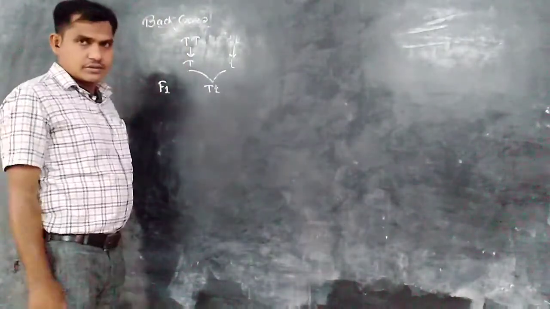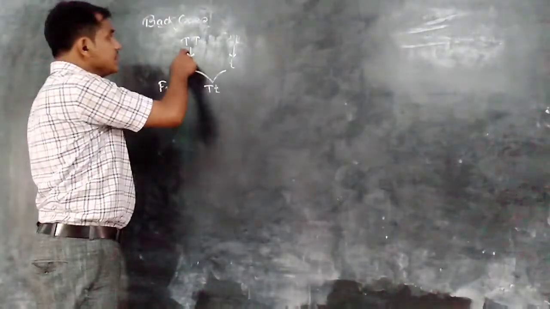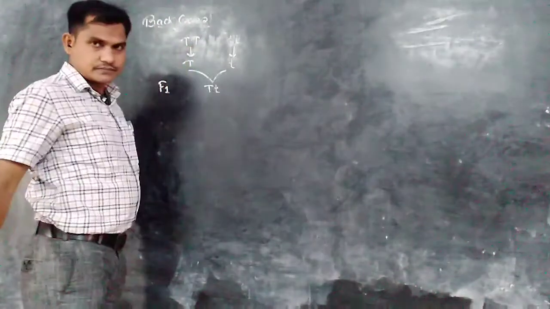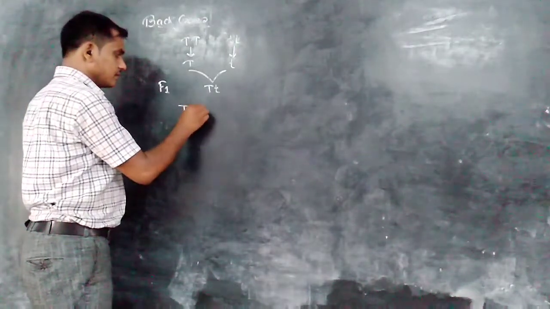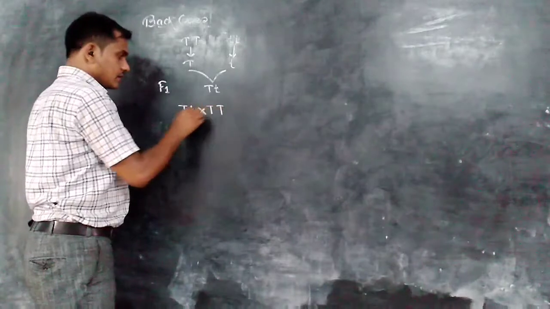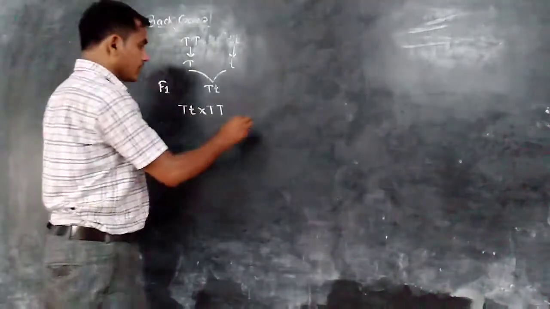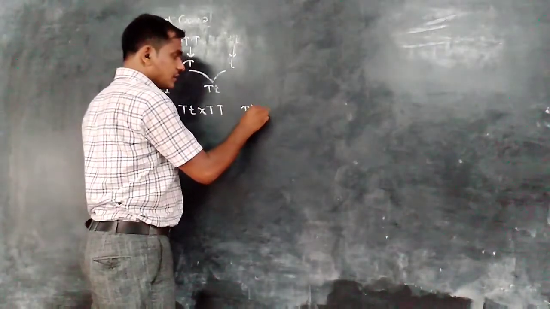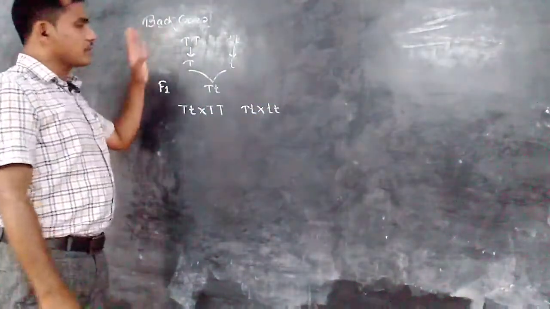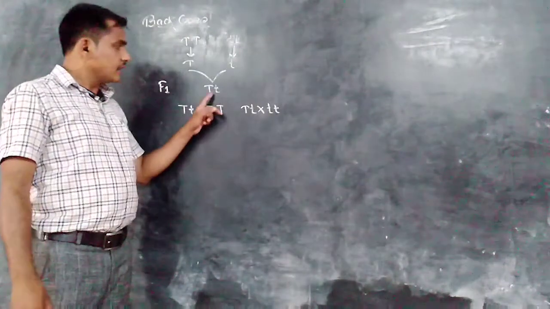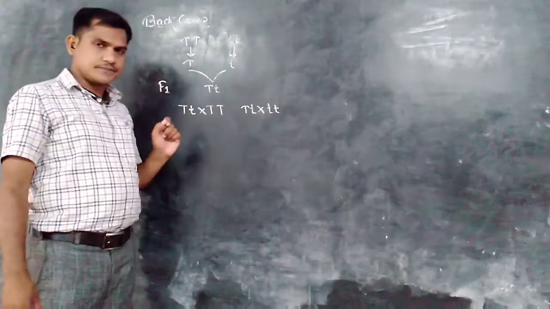What is a back cross? A back cross is a cross between the F1 progeny and any one of its parents. Meaning the F1 progeny is crossed with the dominant parent, or the F1 progeny is crossed with the recessive parent. Both of these crosses we call a back cross. A cross between the F1 progeny and any one parent is nothing but the back cross.